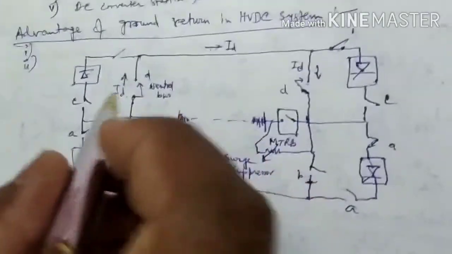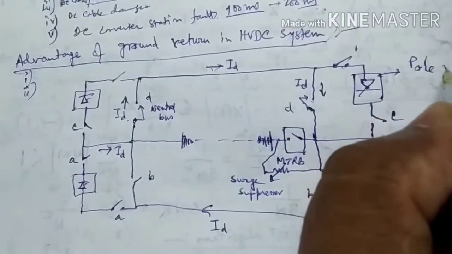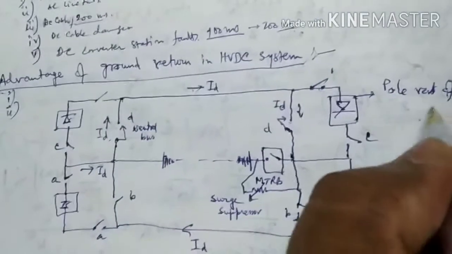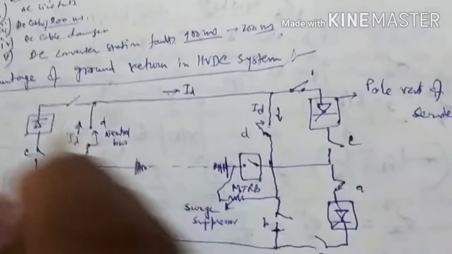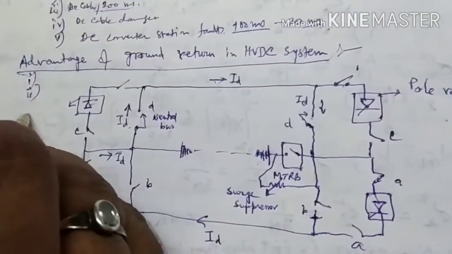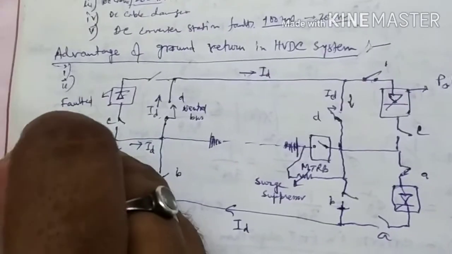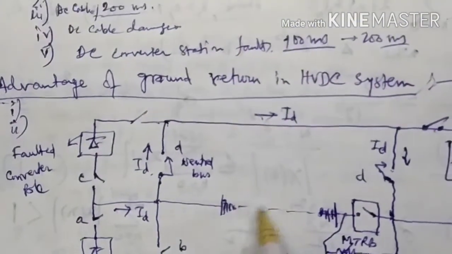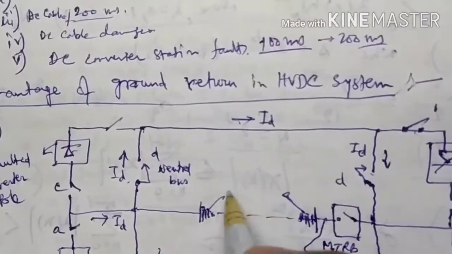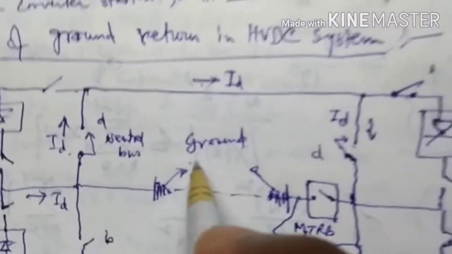This is the control, and this is the pole in service, and this is the faulted converter pole, and this is the ground electrode.